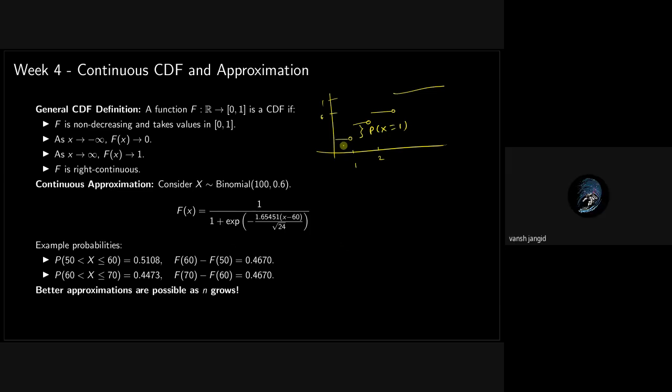Yes, sir. This is what happens. When the size of the intervals approaches 0, it becomes a continuous curve like this for a continuous random variable. But the property of a CDF is that it will always increase, never decrease. It will finally become 1, but it will never decrease.